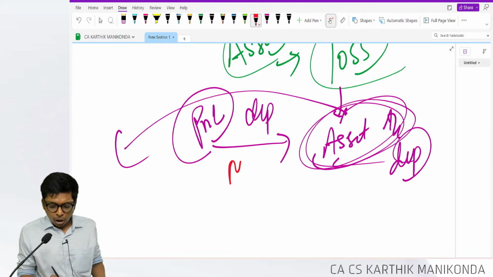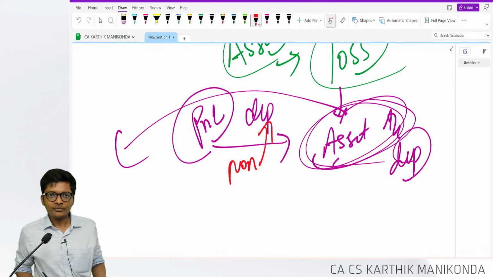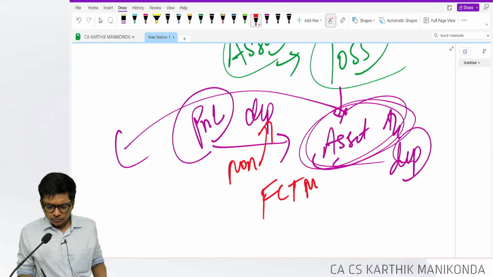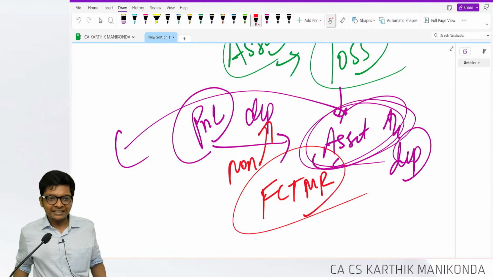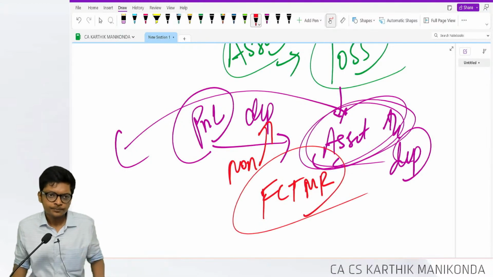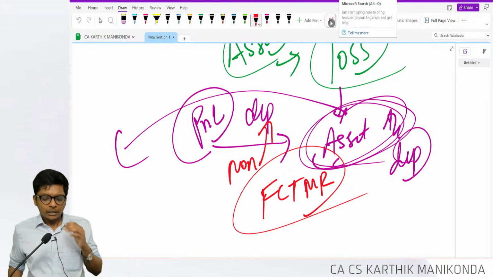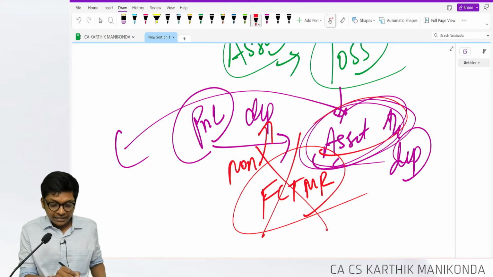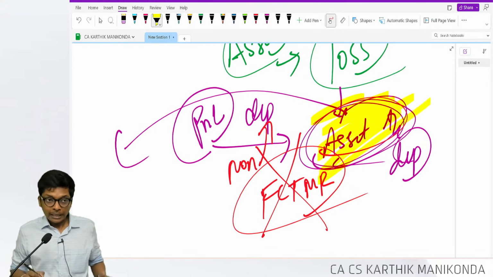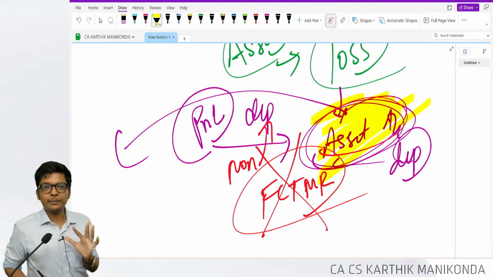Sir, what if it's a non-depreciable asset? Then I will debit an account called FCTMR account, foreign currency translation monetary reserve account. This is also there, but they don't ask this in the exam. Only the asset has come in the exam, guys. It has come in the exam. We have a study material question.